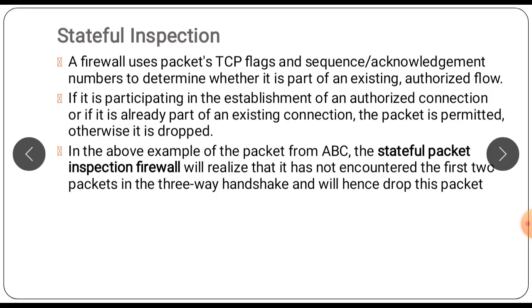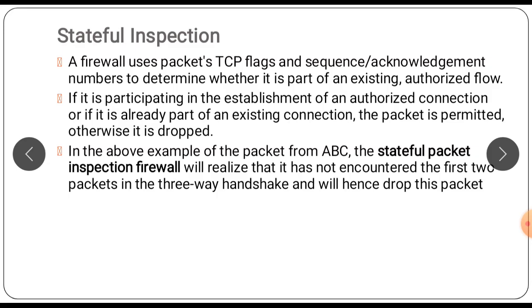What is needed is a stateful packet inspection firewall. These firewalls use a packet's TCP flag and sequence and acknowledgement numbers to determine whether it is part of an existing authorized flow.